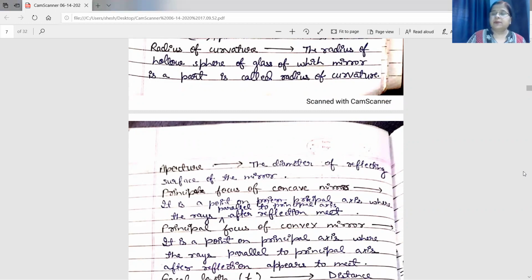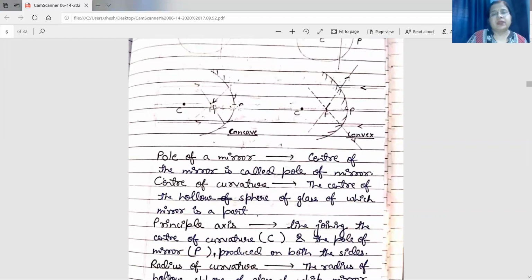Then the most important term, that is principal focus. So we will take the definition of principal focus of concave mirror and principal focus of convex mirror separately. See here, in the concave mirror, when a parallel beam of light falls on the concave mirror, after reflection it will pass through a point on the principal axis. That point on the principal axis is known as focus. So the focus of a concave mirror we can define as a point on the principal axis where rays parallel to the principal axis actually meet after reflection.